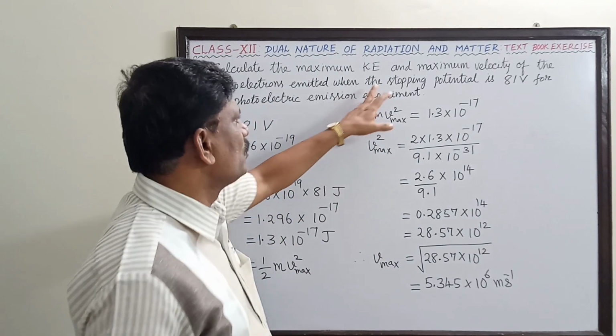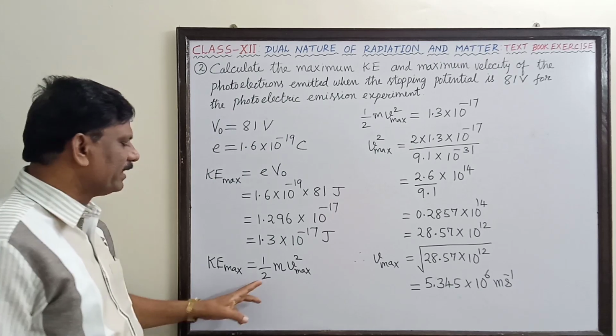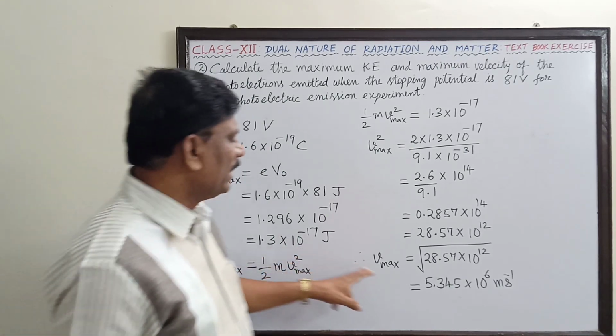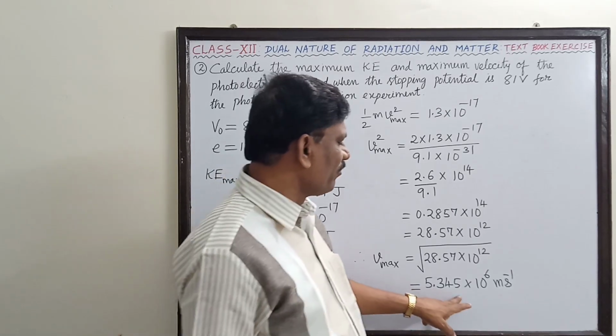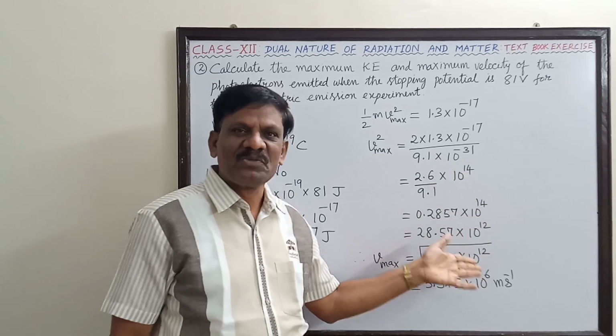So here it is asked only the maximum kinetic energy and the maximum velocity. So the maximum kinetic energy we have found, 1.3 into 10 power minus 17 joule, and the maximum velocity is 5.345 into 10 power 6 meter per second. I hope you must have understood well. Fine.